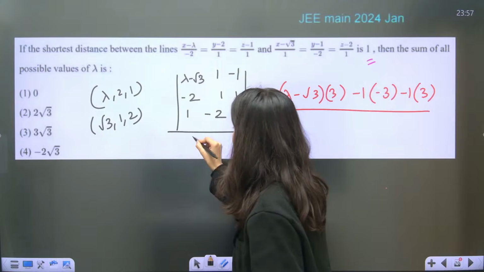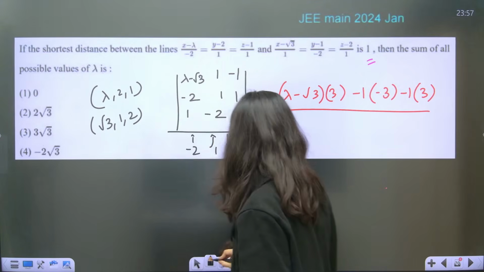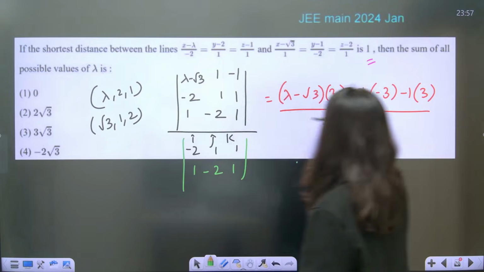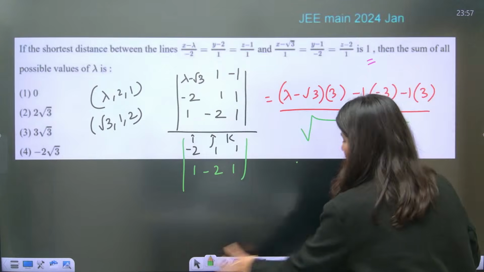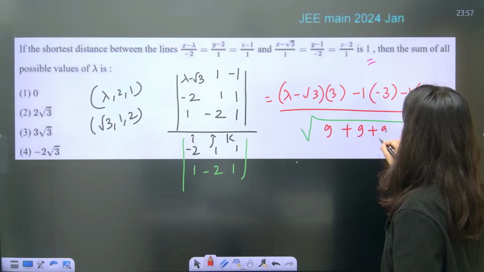If you do ijk, minus 2 1 1, and then 1 minus 2 1, this is nothing but square root of the same thing, which is 3 square, 9 plus 9 plus 9, correct?